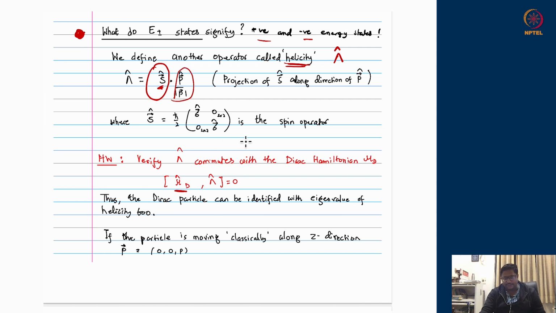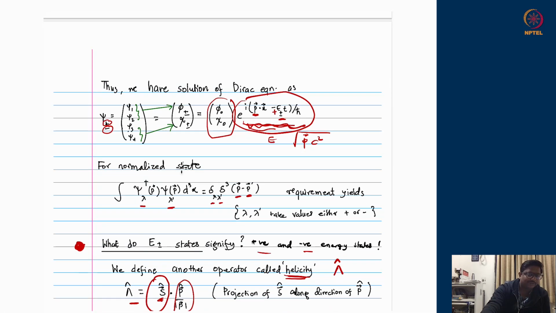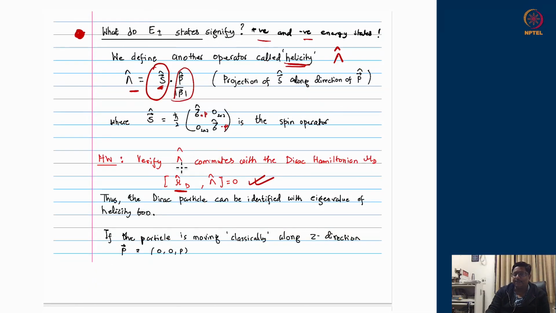Now this is a useful exercise actually, that this lambda commutes with the previous Dirac Hamiltonian, that you should prove. This is a homework exercise, a 2 line exercise one should do, and you will be able to prove that this operator, which is made from sigma dot p here and sigma dot p here, commutes with the Dirac Hamiltonian which was written as the first line. Just convert the momentum operator to their eigenvalues and you can verify that sigma dot p, which previously was appearing as sigma dot p in the off diagonal, and they commute.